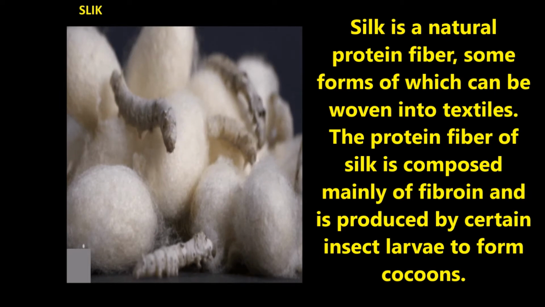Now, let us discuss silk. Silk is a natural protein fiber. Some forms of silk can be woven into textiles. The protein fiber of silk is composed mainly of fibroin and it is produced by certain insect larvae to form cocoons.